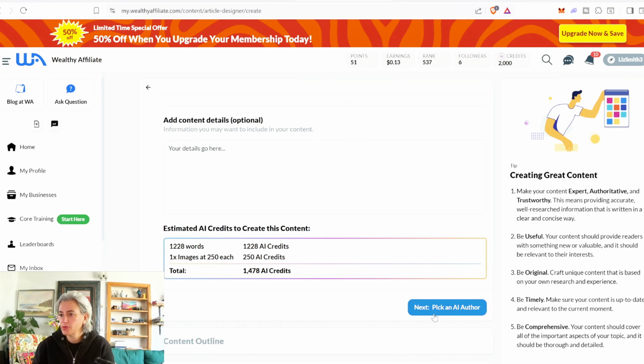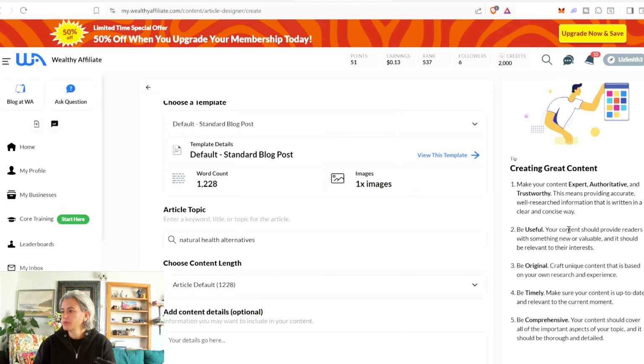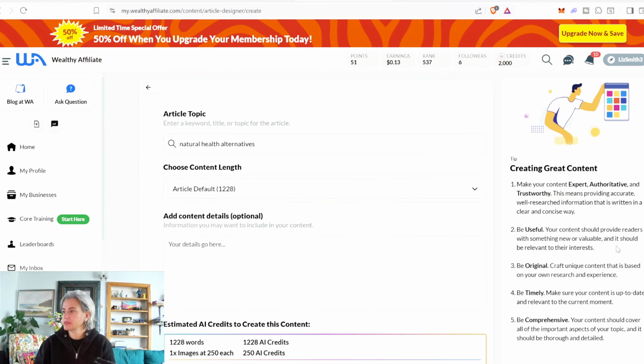Pick an AI author. Should we just do this all AI-wise? Enter a keyword, title, or topic for this article. What am I going to get from that? It says here, tip for creating great content. Make your content expert, authoritative, and trustworthy. This means providing accurate, well-researched information that is written in a clear, concise way. Be useful. Your content should provide readers with something new or valuable, and it should be relevant to their interests. Be original, be timely, be comprehensive.